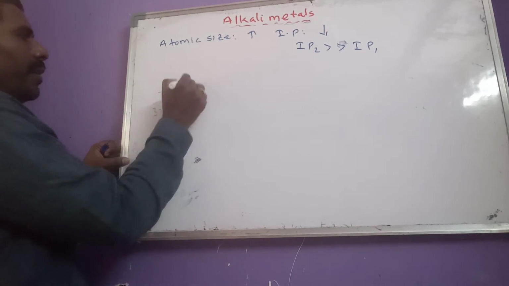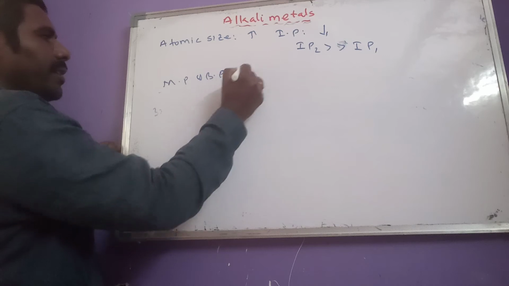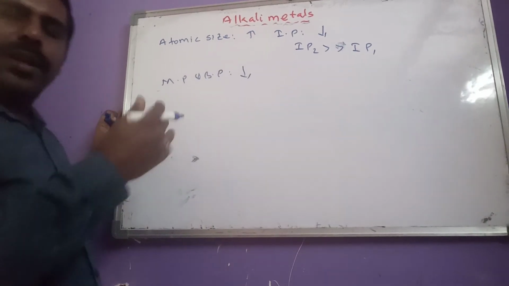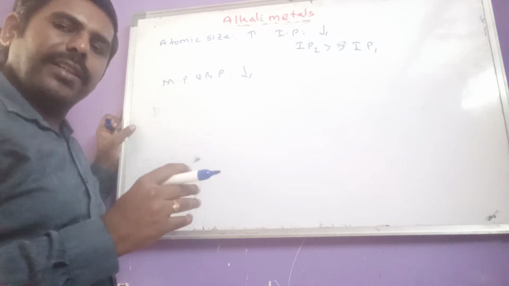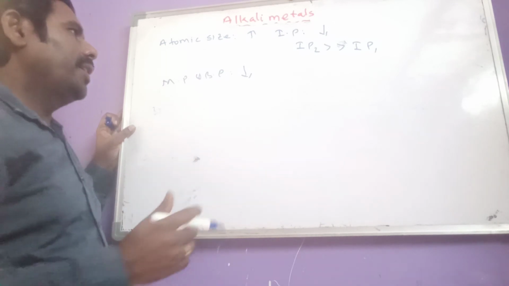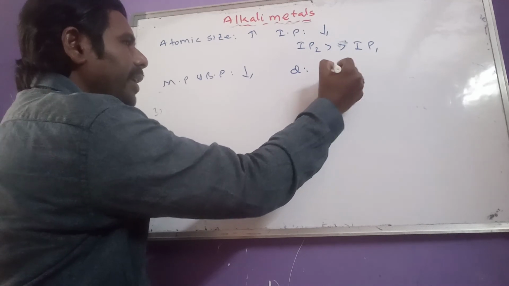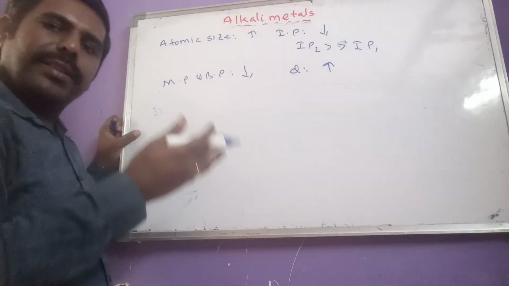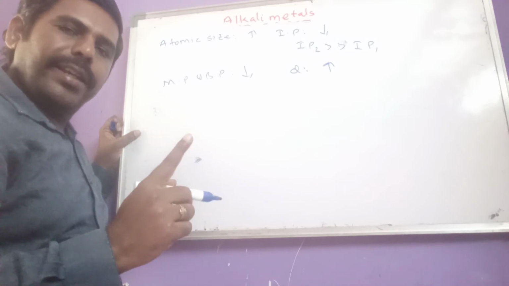And come to melting point and boiling point values. These decrease from lithium to cesium due to decrease in strength of metallic bond. And another one, come to densities. Density increases from lithium to cesium. But one important thing here, what is that?